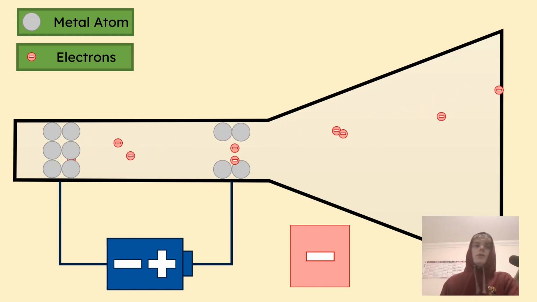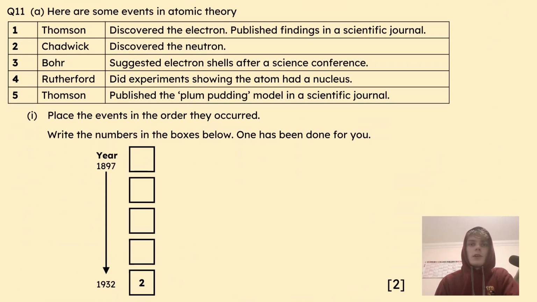So a huge step in atomic history can be filled in now. I'm going to put number 1 right there. Thomson discovered the electron, and he then published his findings in a scientific journal. So what does that mean?